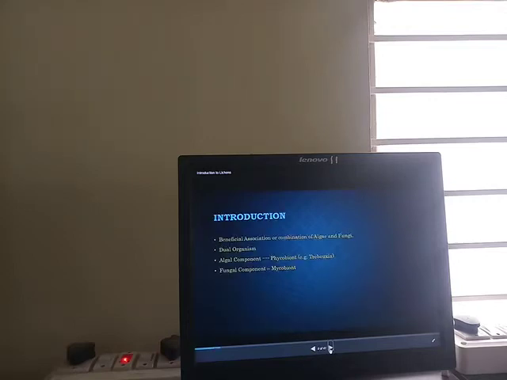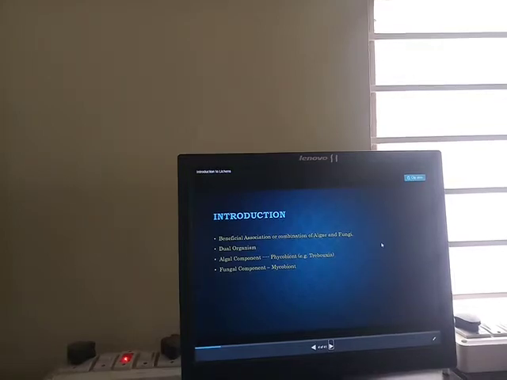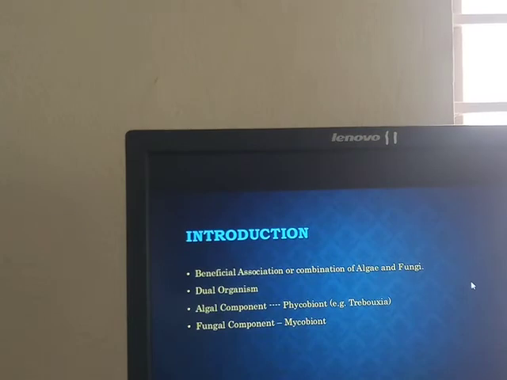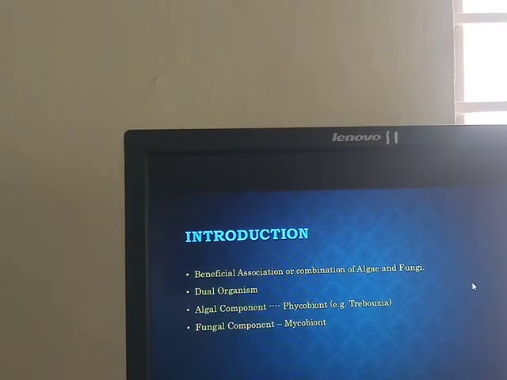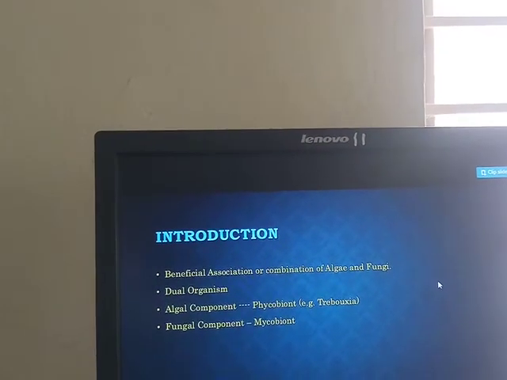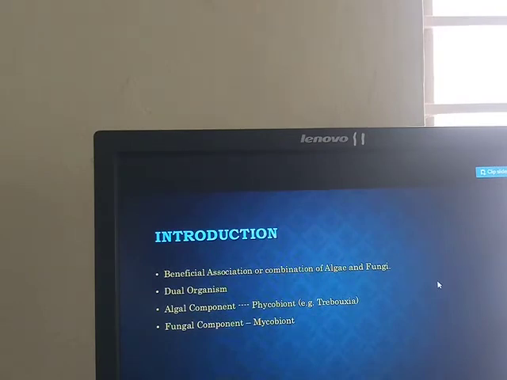The first, introduction. What is lichens? Lichens are the beneficial association or combination of algae and fungi. The lichen is made up of two types of organisms. One is algae, another one is fungi.